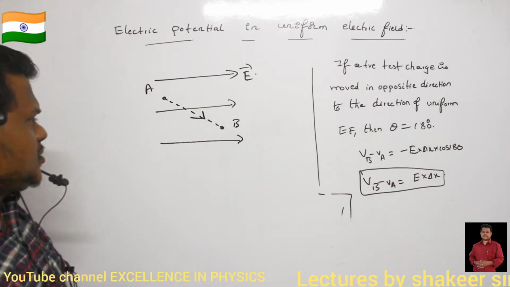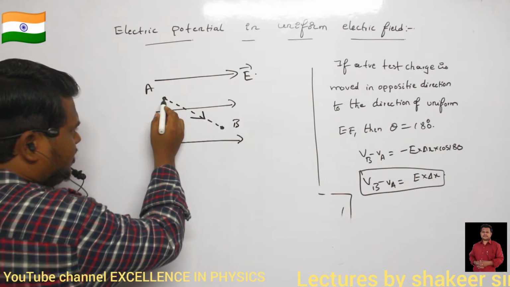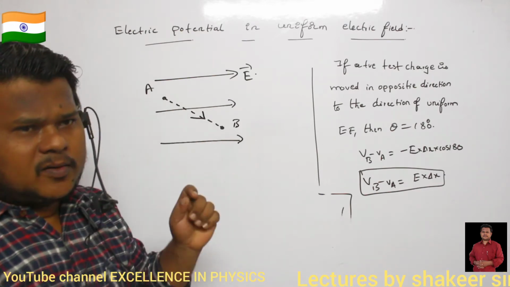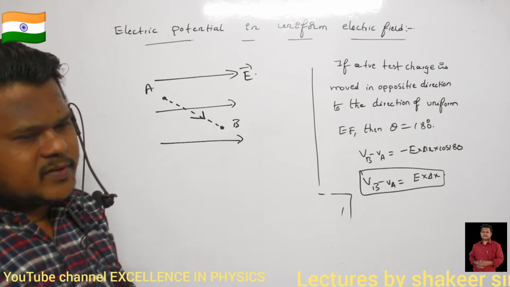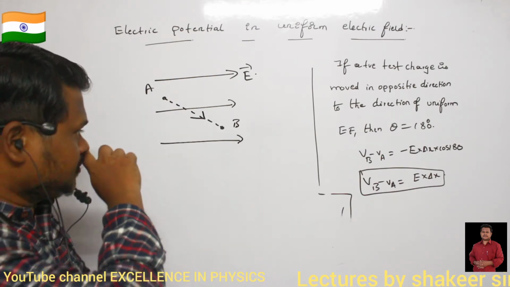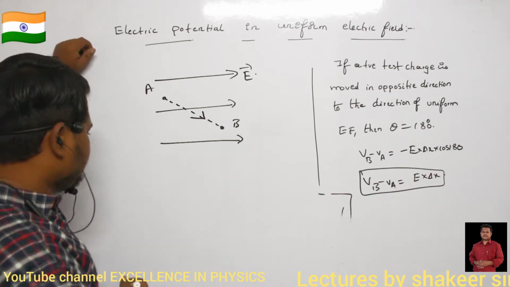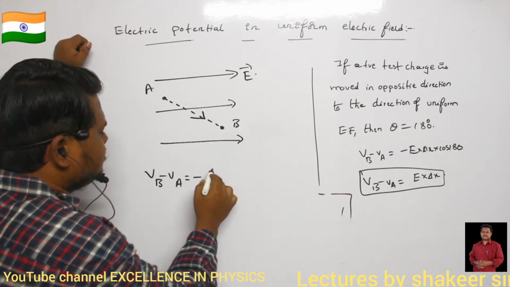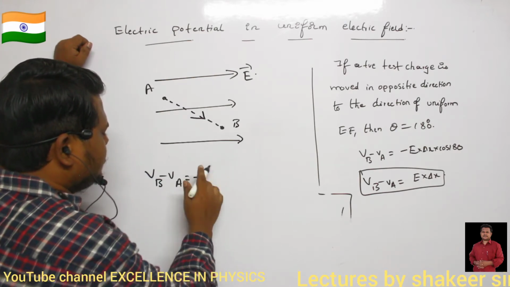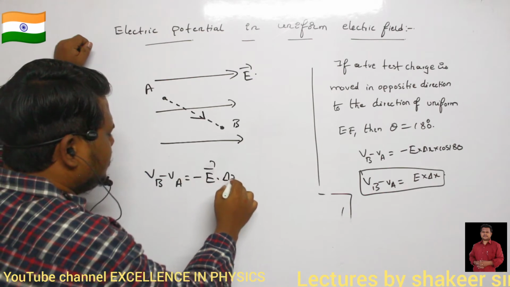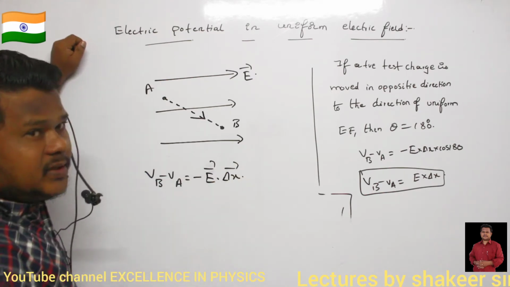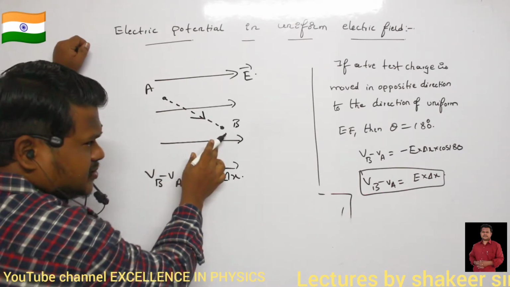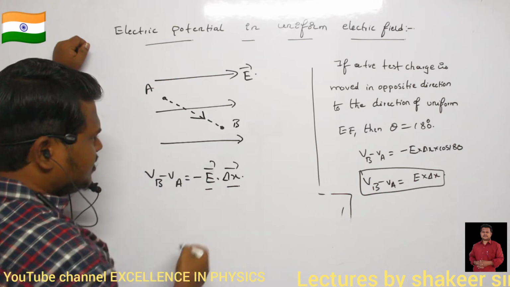I am moving a positive test charge from point A to point B. Now how can I write the potential difference equation between these two points? Same relation: VB minus VA is equal to minus E dot delta X. Delta X is in this direction. So what is the angle between the electric field and delta X?